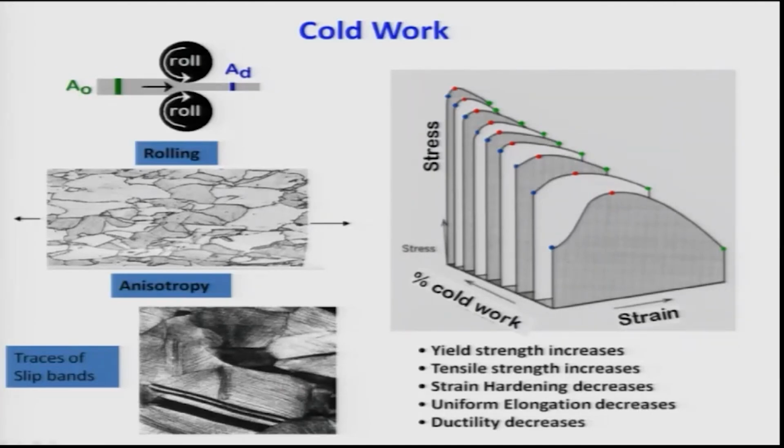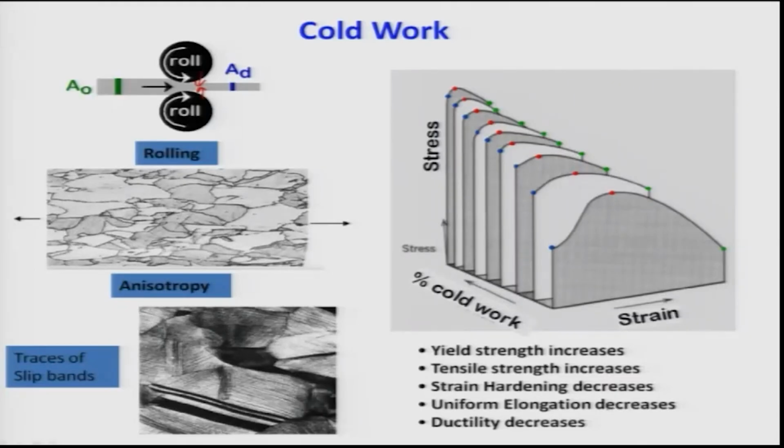As you see here, mostly the deformation will be anisotropic. Why? Because the grains will be oriented perpendicular to the direction of the loading. As you know, loading is happening this way, so the grains are elongated along the direction perpendicular to the direction of loading. That is obvious because in one direction the material is getting compressed. So, that is why the grains will try to elongate in the direction perpendicular to it. And this defect structure leads to an increase in the yield strength, an increase in the tensile strength, but a decrease in the uniform elongation and a decrease in the ductility.